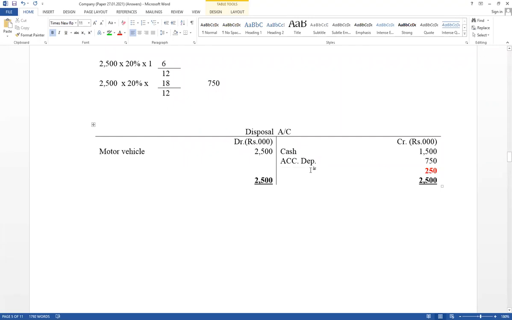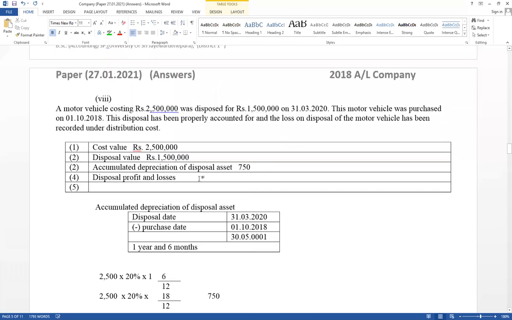Therefore, this is the disposal loss. Erroneously, that value was included under distribution expense. Therefore, disposal loss equals 250. Values in 1000. This is the disposal loss.